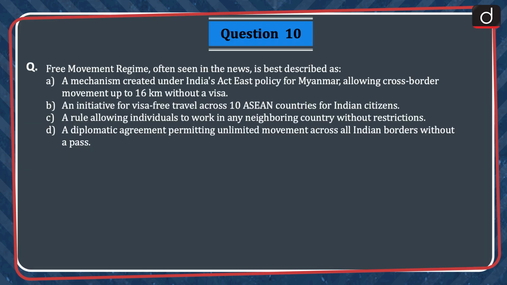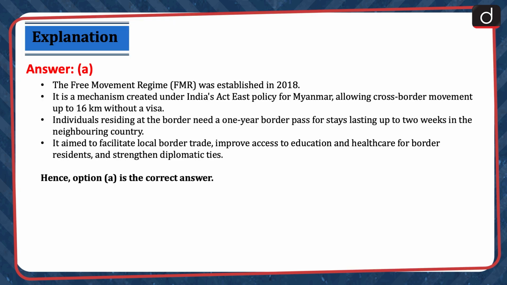Moving on to question 10. Free movement regime, often seen in the news, is best described as: A. A mechanism created under India's Act East policy for Myanmar, allowing cross-border movement up to 16 kilometers without a visa. B. An initiative for visa-free travel across 10 ASEAN countries for Indian citizens. C. A rule allowing individuals to work in any neighboring country without restrictions. And D. A diplomatic agreement permitting unlimited movement across all Indian borders without a pass. The correct answer is option A.